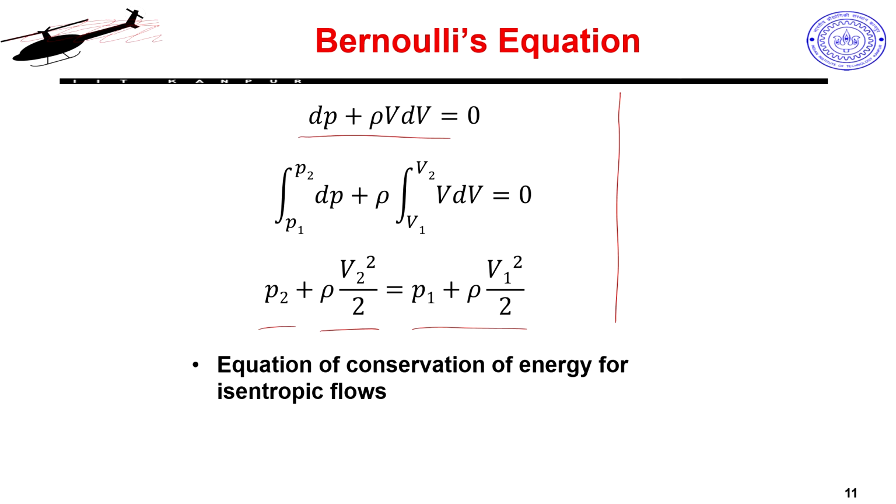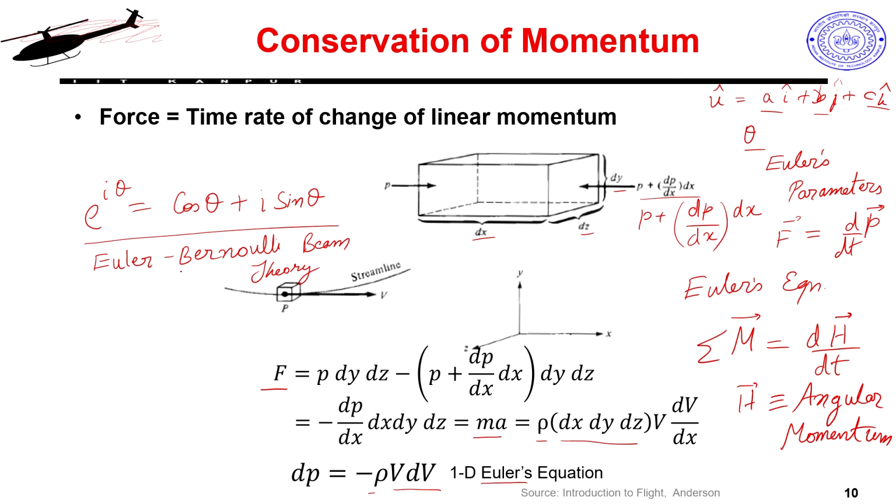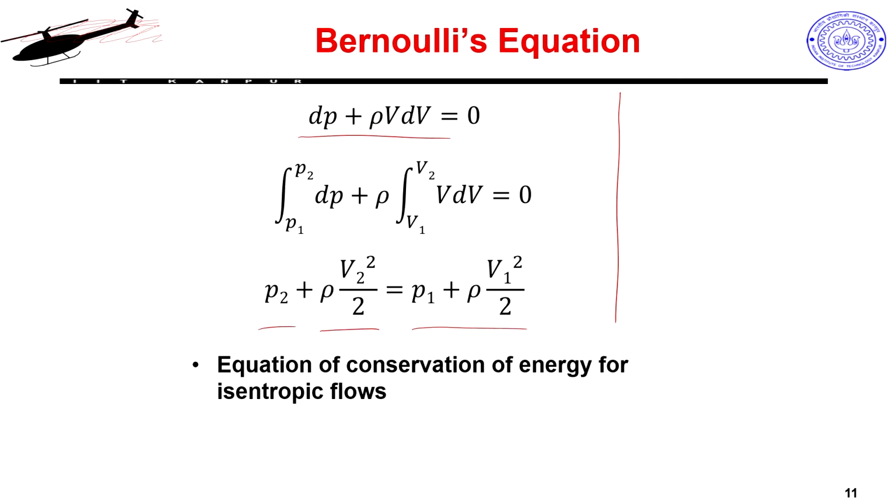Now, the interesting part is that this Bernoulli and the Bernoulli in Euler-Bernoulli beam theory are not the same person. These Bernoullis were all Italian merchants operating from near the Venice area, and Euler was a family friend of these guys, and he collaborated with different Bernoullis on different things. Euler was a brilliant guy. Bernoullis were merchants and they had some interest in this and that. So they were friends, and through other different Bernoullis he collaborated on different stuff. This Bernoulli is some other Bernoulli from the same family, but the Euler-Bernoulli beam theory guy is a different guy.